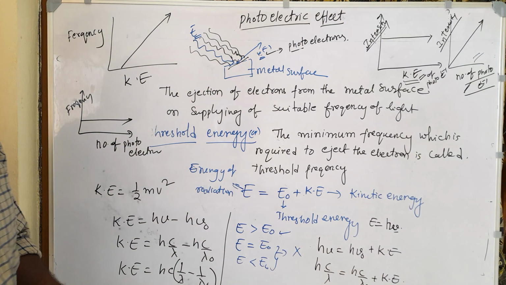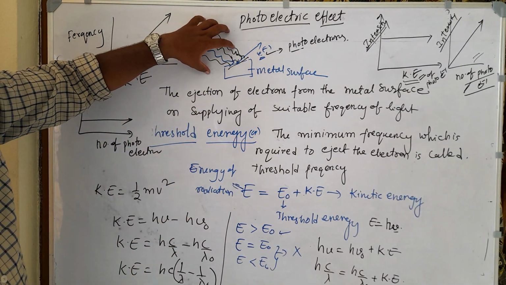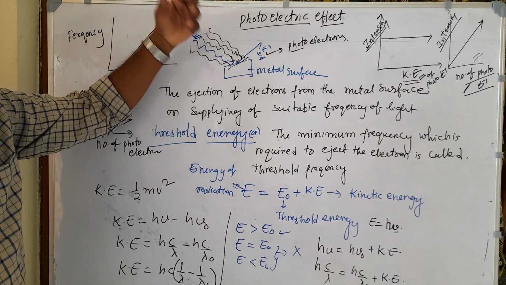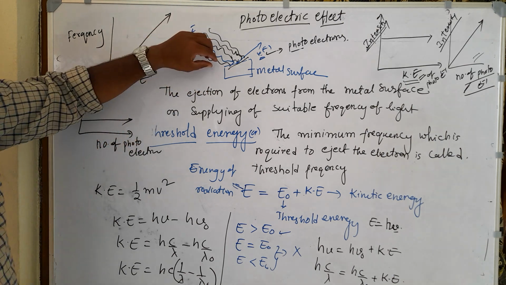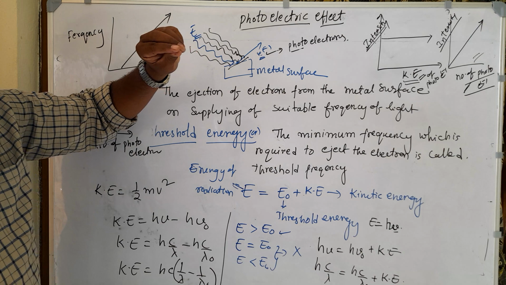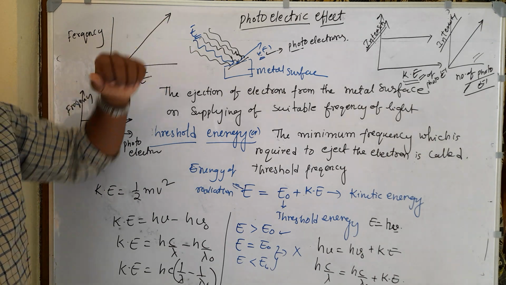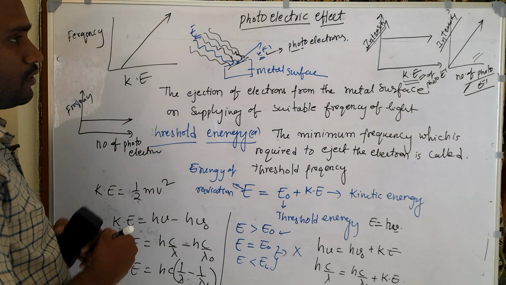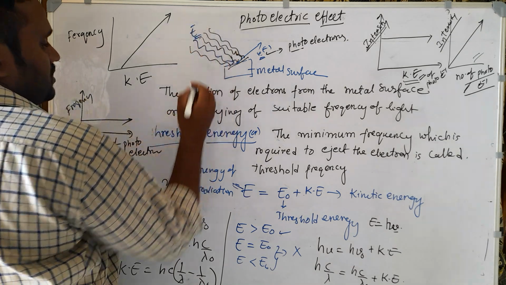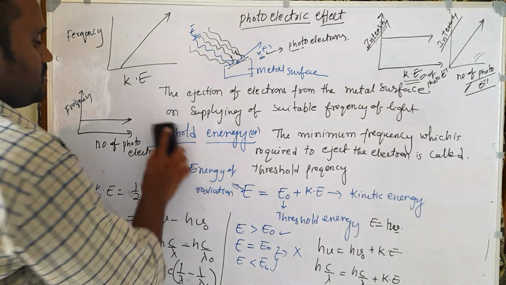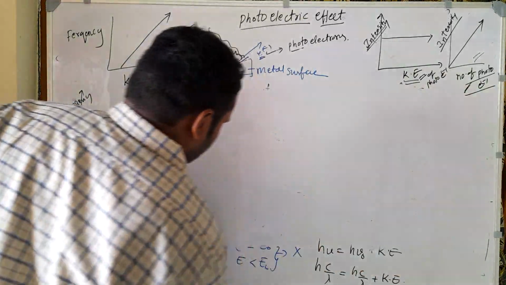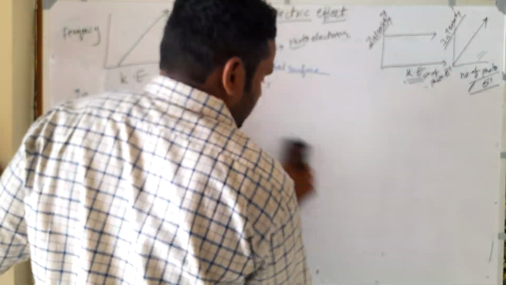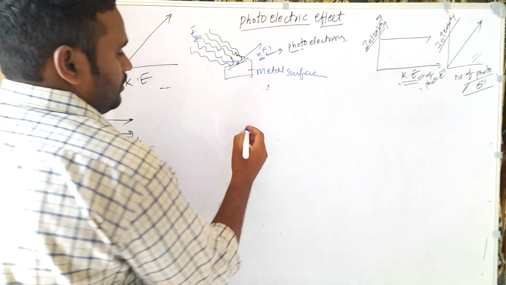What is happening here? Intensity is increasing, which means extra photons are coming here. Less intensity means a smaller number of photons, more intensity means a larger number of photons. See, we can understand this again.